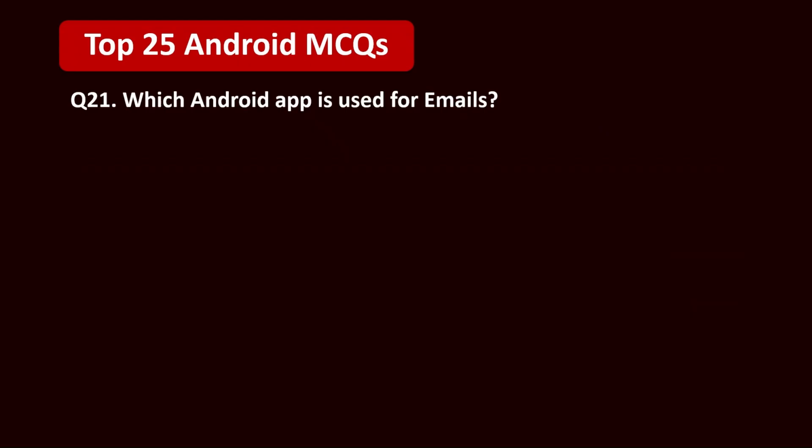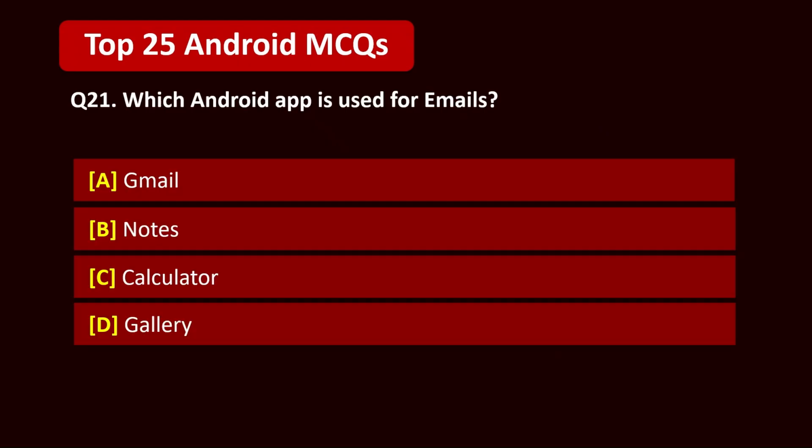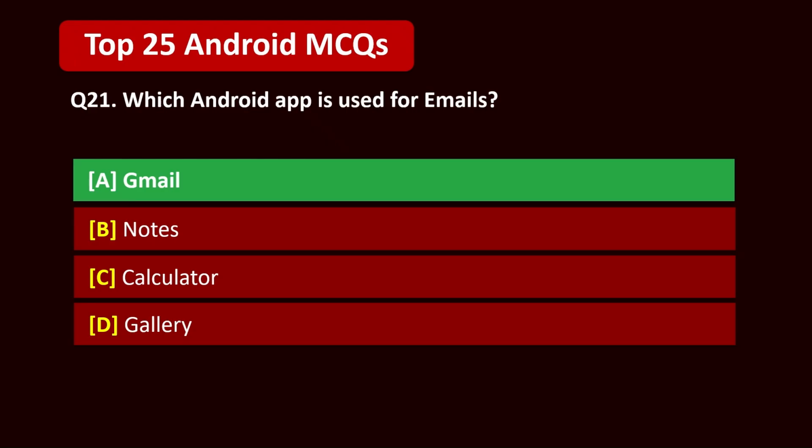Question 21. Which Android app is used for emails? A. Gmail, B. Notes, C. Calculator, D. Gallery. 5, 4, 3, 2, 1. Correct answer is A. Gmail.